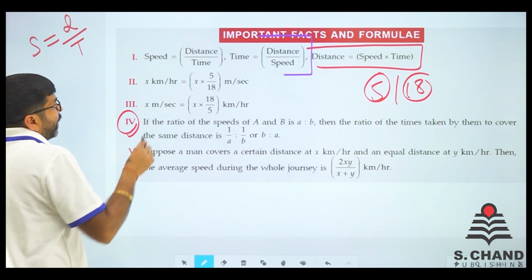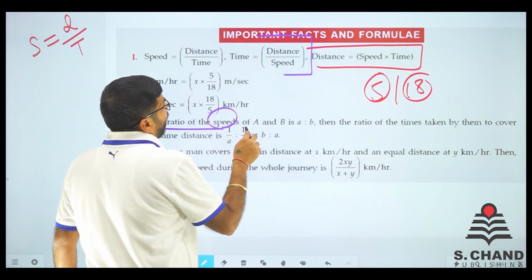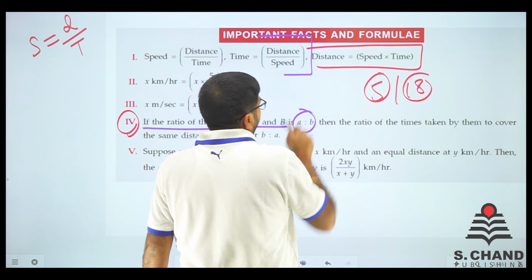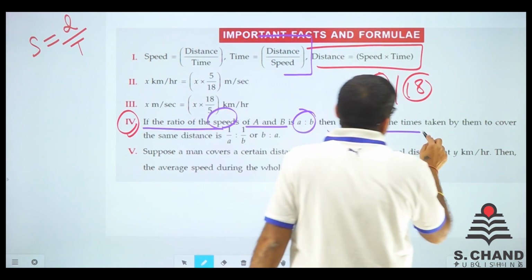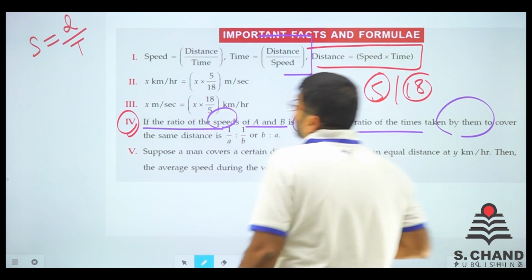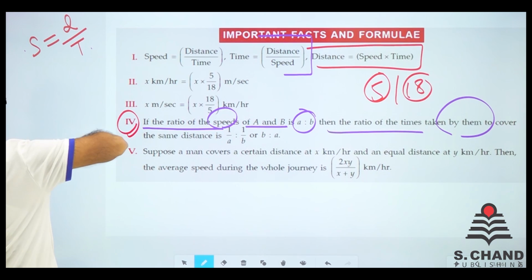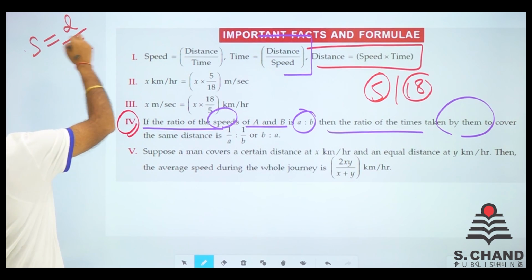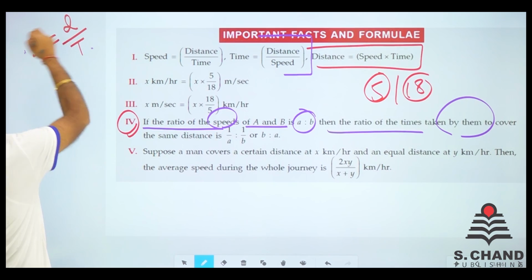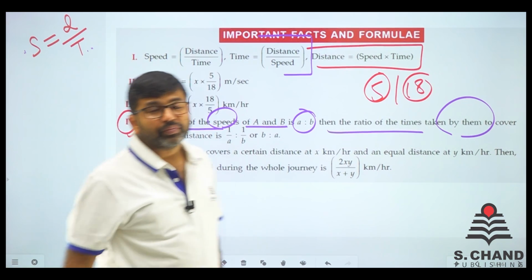Fourth part, if the ratio of speeds of A and B is like A and B, ratio of times taken, right? As you know it very well, speed is inversely proportional to time. When time increases, speed decreases. Speed increases, time decreases. Simple है.